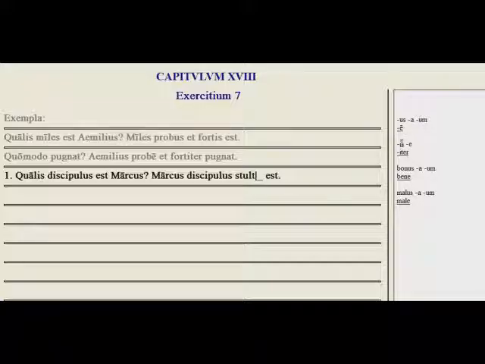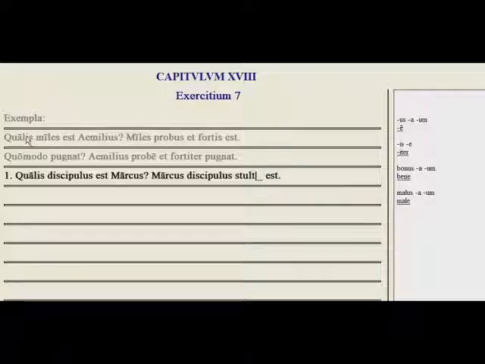And if it's a third declension adjective that ends in is or e, then the adverb is formed in iter, like fortis, which means brave. Fortiter means bravely. And then these two are irregular. Bonus, good. Well is formed bene. And malus, bad. Male means badly.